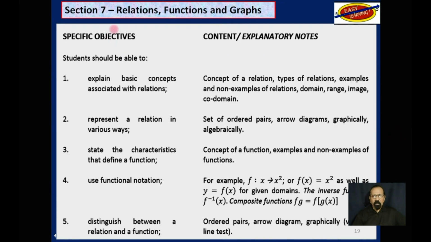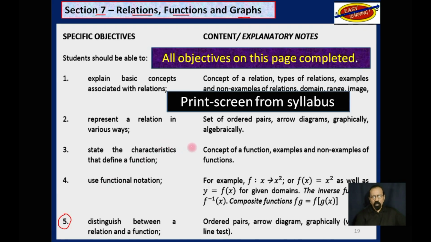So we are here, section 7, relations, functions, and graphs. This is the first page of that section with 5 objectives. And all of those objectives on this page have been completed.